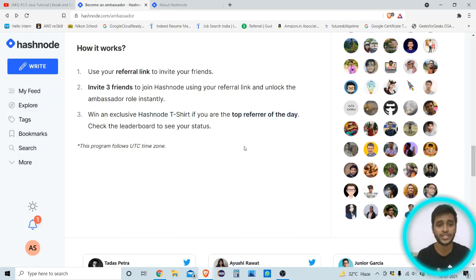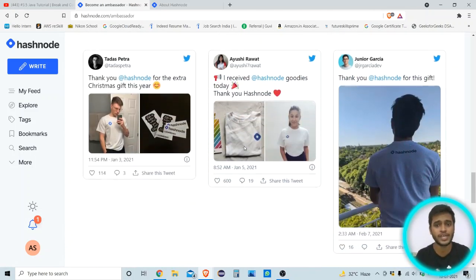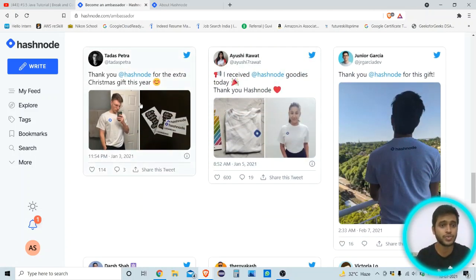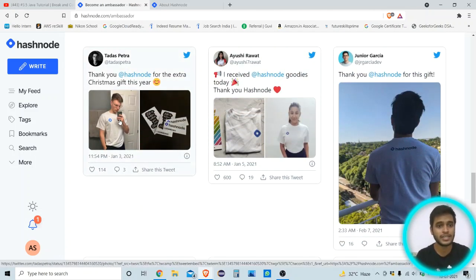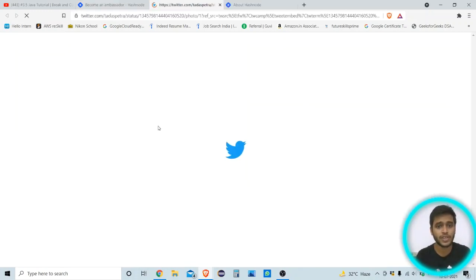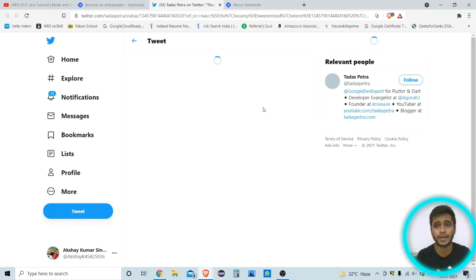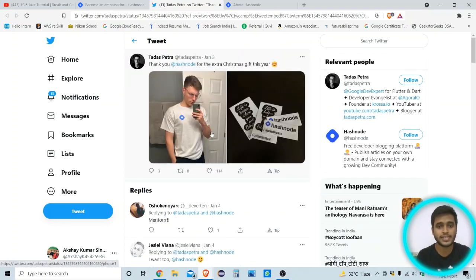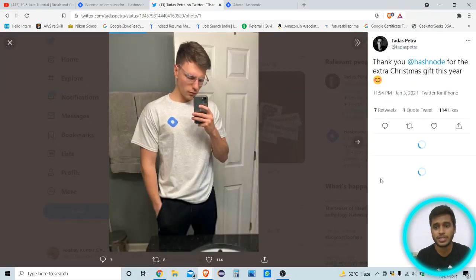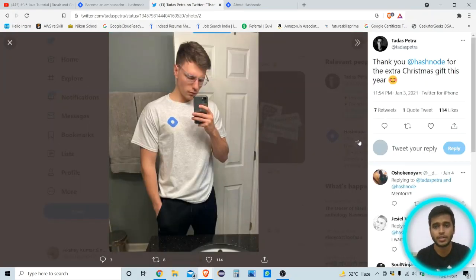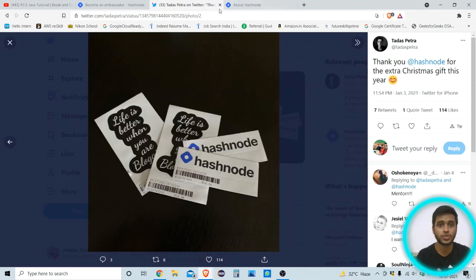And not only the t-shirt, there are a bunch of different things you can see here. So I am going to show you. Here you can see this man got a free t-shirt with some free stickers. You can see on Twitter he posted that. So here is the free t-shirt, and I am also going to show you the free stickers. So this is the thing.